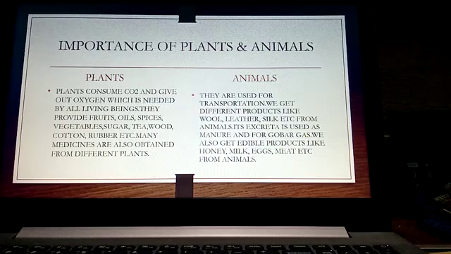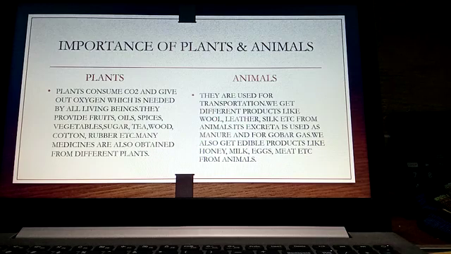Coming to the animals. There are some animals which are used for transportation. We know that, like a camel, then a horse. Yes, they are all used for transportation, moving from one place to another place. And we get different products that you all have learned in your lower classes. We get so many products from the animals, like wool, leather, silk, etc. Silkworm gives us silk. Wool we get from the sheep. These all you have learned, right?